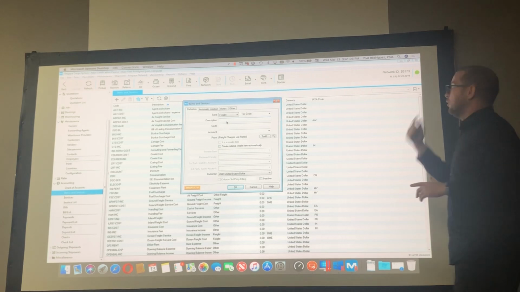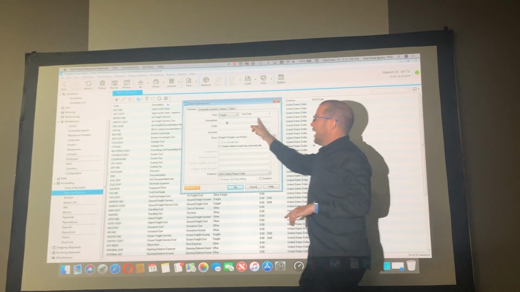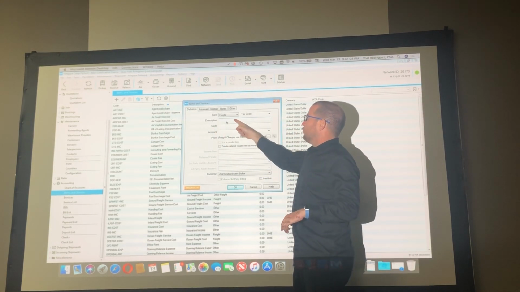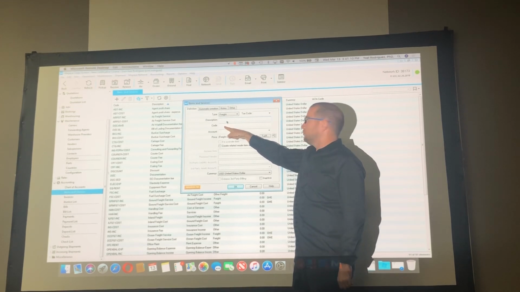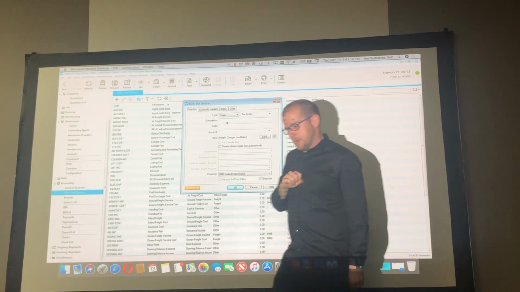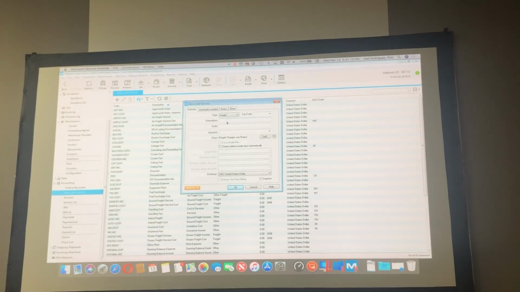So, description. While you type the description, Magaya automatically will create a code. Let's do an example. You see?